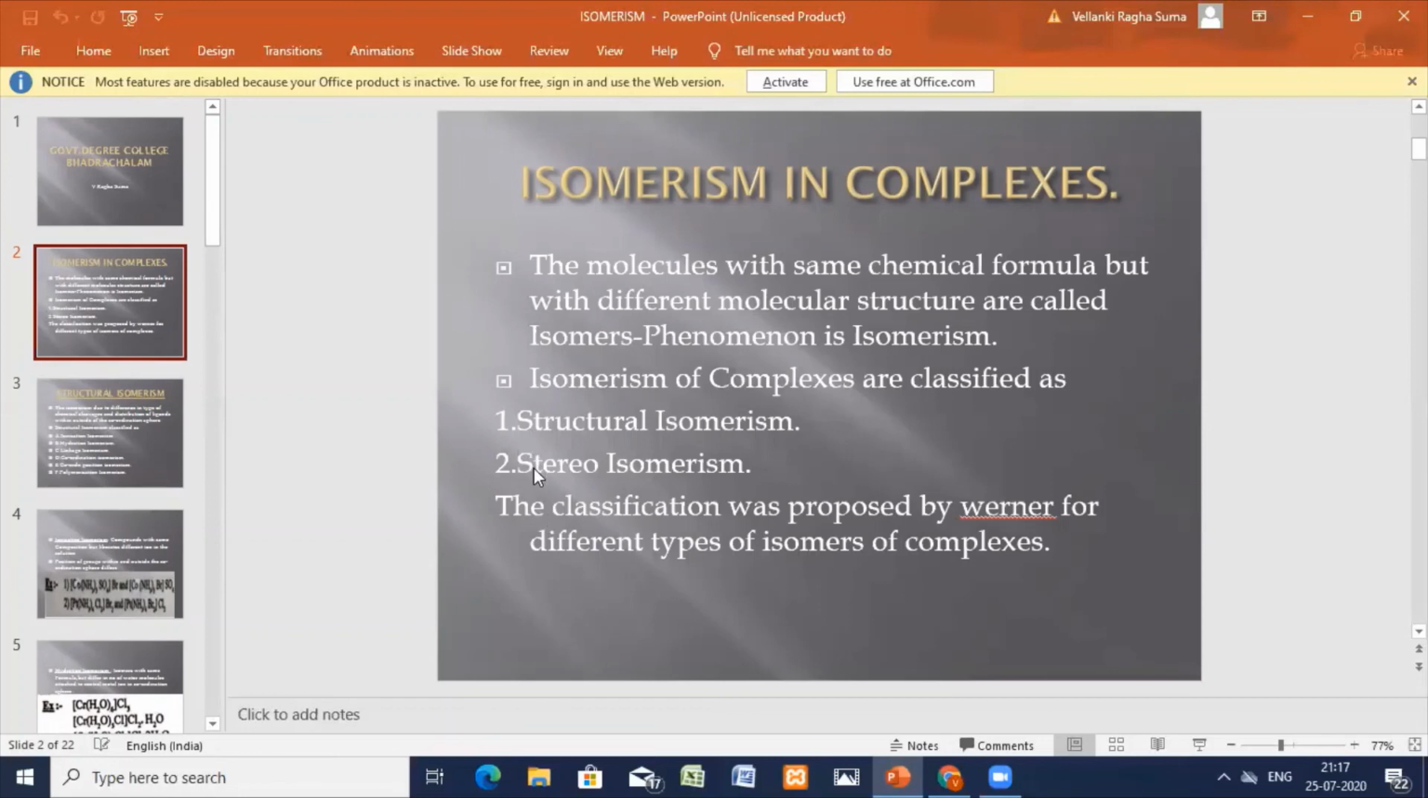Geometrical has cis-trans. We have seen square planar complexes of different formulas and octahedral complexes of different formulas. For optical isomers, I have shown you tetrahedral complexes, and for octahedral complexes of different formulas we have seen optical isomers. So we have seen geometrical and optical isomerism.